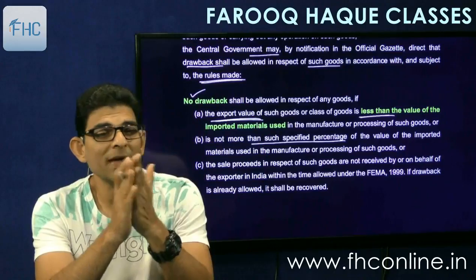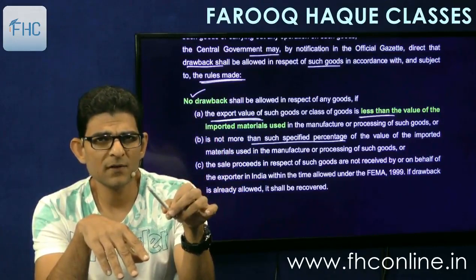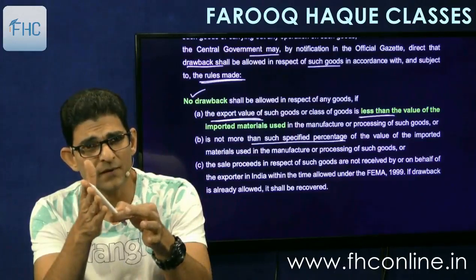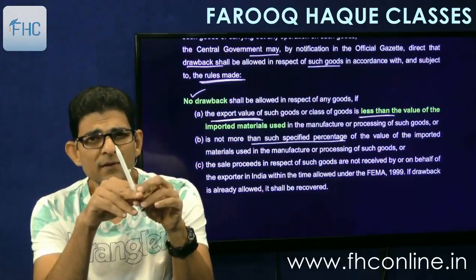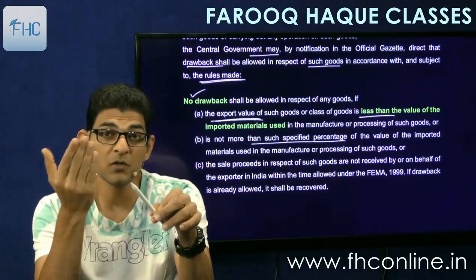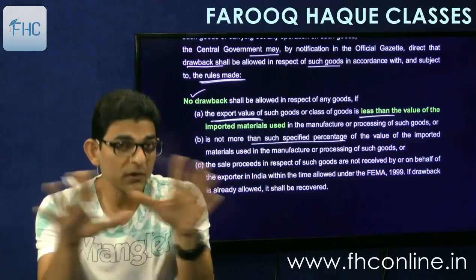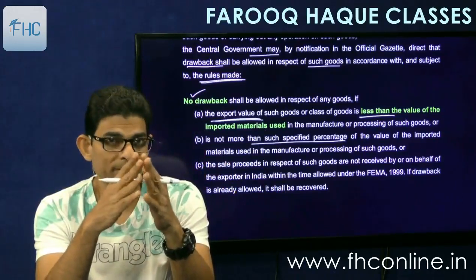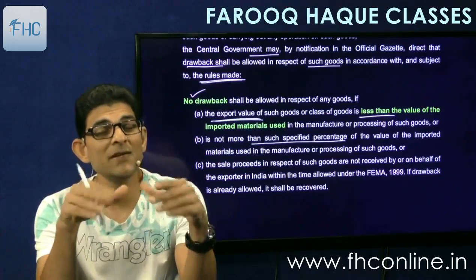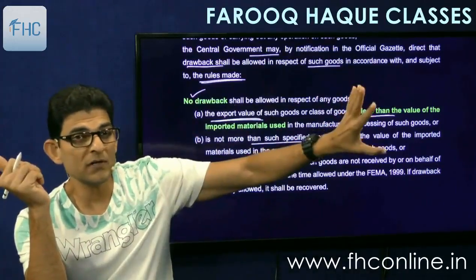So it says that I am exporting this pen, right? So I am exporting this pen at say 200 rupees. But the raw materials that were imported into India and used in the manufacture of this pen were costlier. Means the raw material were worth 350 rupees and I am exporting the finished goods, the pen, at only 200 rupees. So in that case, the government will not allow me any duty drawback. The reason is simple, because I am not gaining any foreign currency. I am actually losing foreign exchange for the government of India, because importation results in outflow of foreign exchange.